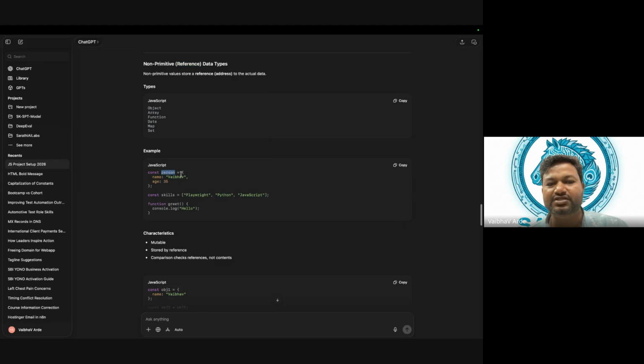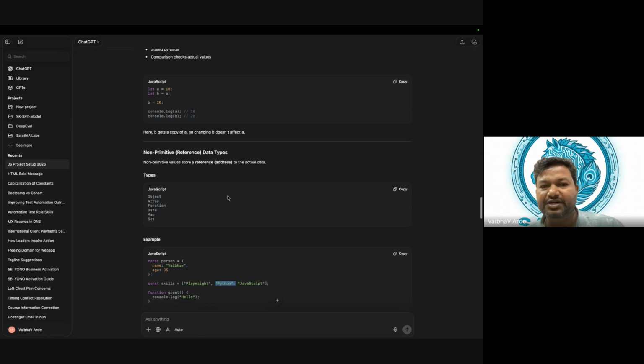Example, so this is non-primitive data types. What is this? This is an object. Objects are nothing but key value pairs. So person equal to this is an object. An object is defined in curly braces. So we have key and value. Or we can say this is an array. This is skills. Square brackets are particularly there to talk about arrays. That means we are defining an array. So we have different values, more than one.